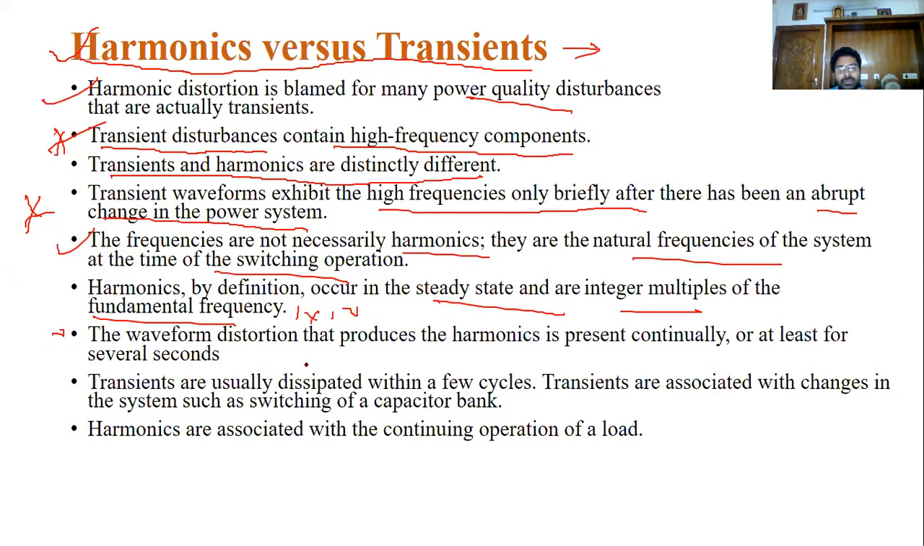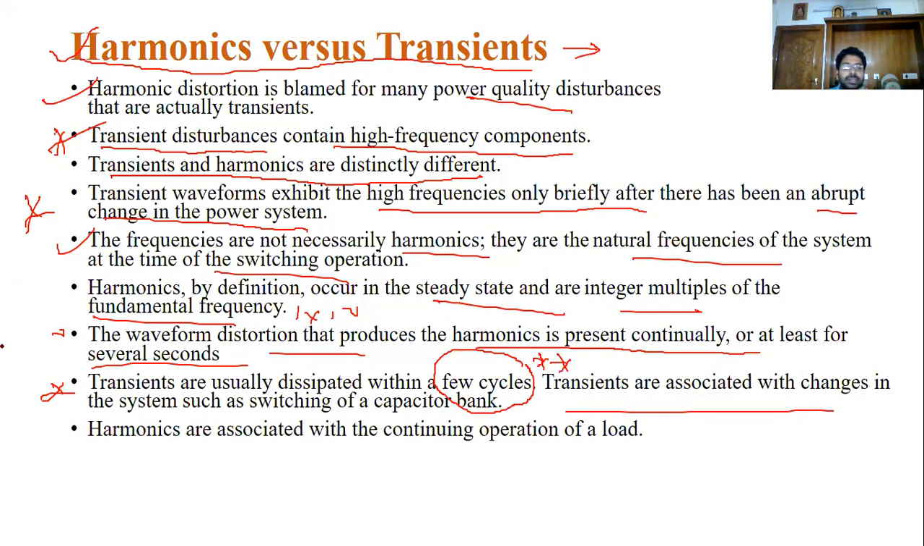Now see some voltage waveform distortions. Harmonics are present continuously, or for several seconds. Transients usually dissipate within a few cycles. Remember this point carefully: a few cycles. Transients are associated with switching of capacitor banks, but harmonics are associated with the continuing operation of the load. Now see this difference: a continuing operation, versus a few cycles.